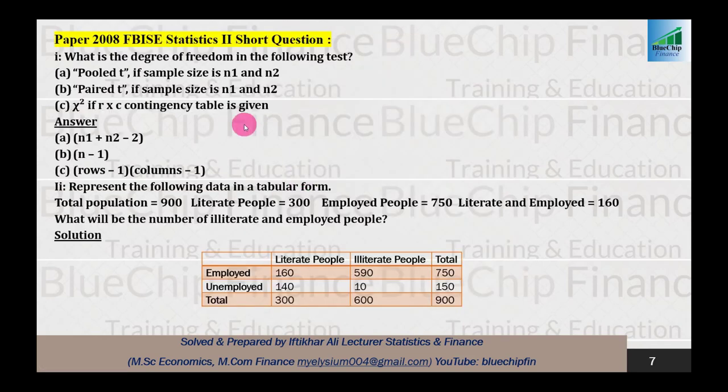Now we come to the second part of the paper, and that is related to the short questions. First question is: what is the degree of freedom in the following test? Pooled t if sample sizes are n1 and n2, it is related to hypothesis. Paired t if sample sizes are n1 and n2, it is also related to the hypothesis.